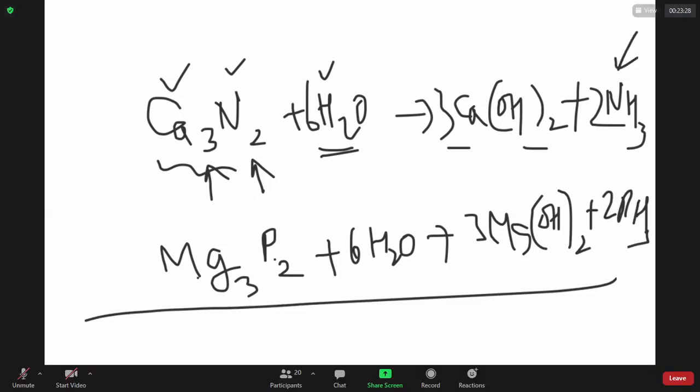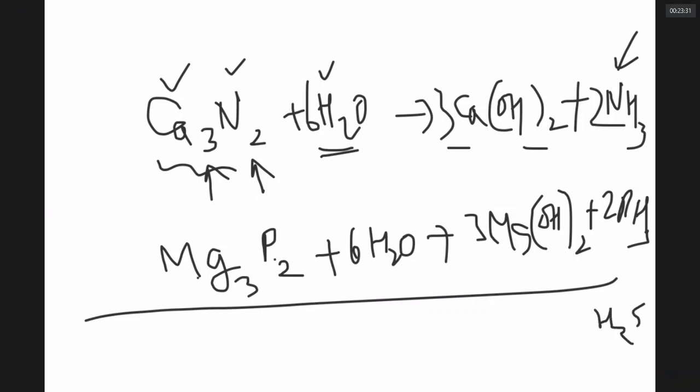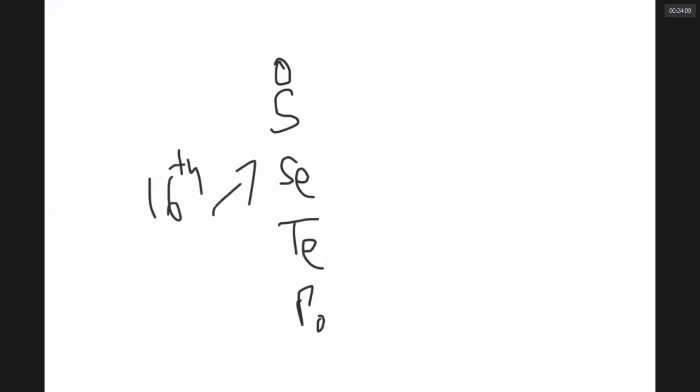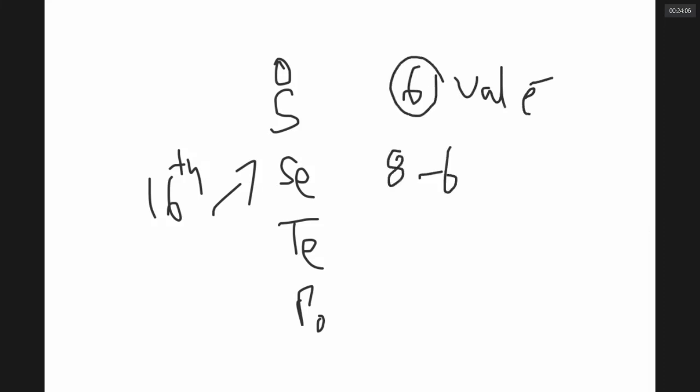Now, if I want to prepare H2S, what do you suggest? I take calcium sulfide. Calcium valency 2, sulfur valency also 2. Why is sulfur valency 2? Oxygen, sulfur, selenium, tellurium, polonium are in the 16th group. All 16th group elements have 6 valence electrons. So their valency can be 6 or 8 minus 6, which is 2. I take the lower valency preferably.